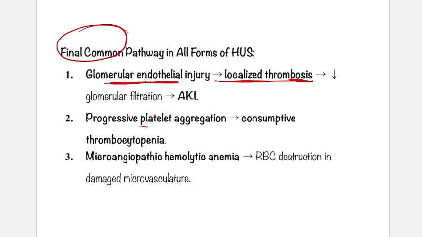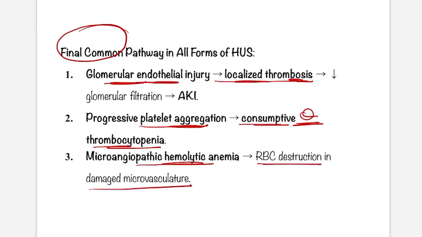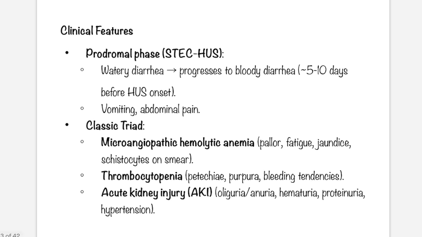Progressive platelet aggregation causes consumptive thrombocytopenia. So which thrombocytopenia is found in HUS? It is consumptive thrombocytopenia. Why does microangiopathic hemolytic anemia develop? Because RBC destruction in damaged microvasculature is found. So this is the final common pathway in all forms of HUS.